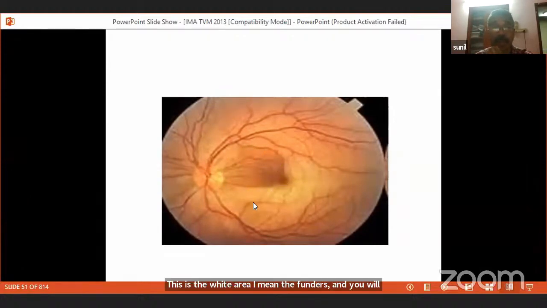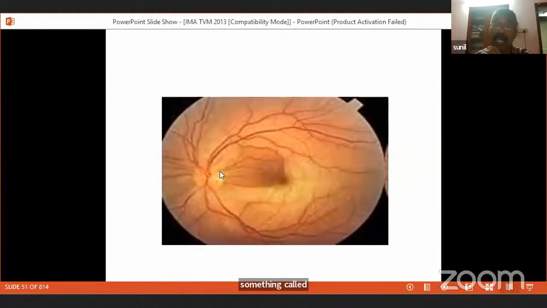We are expecting it to be white like this, and this is called central artery occlusion with persistent cilioretinal artery. So there was an entrance question. A patient with central artery occlusion usually does not have vision. But if the patient is having vision, that means the patient is having something called persistent cilioretinal artery.